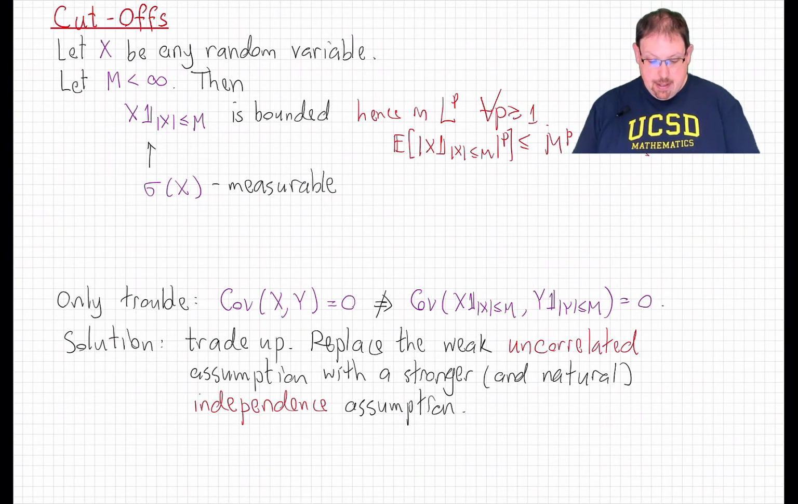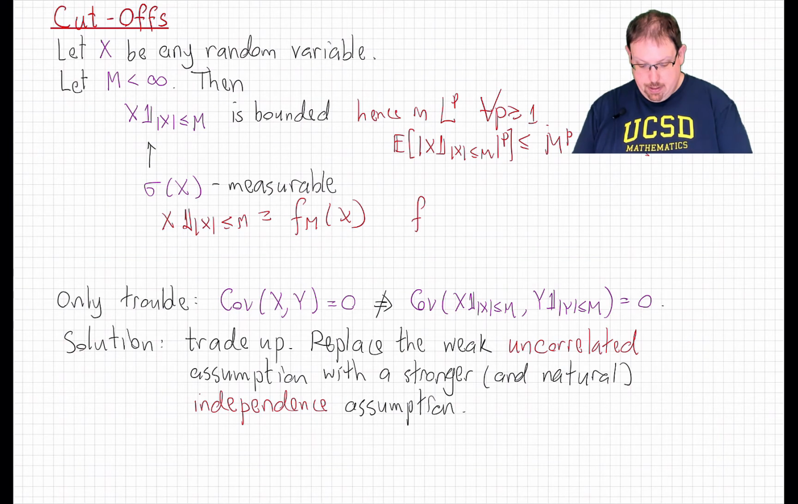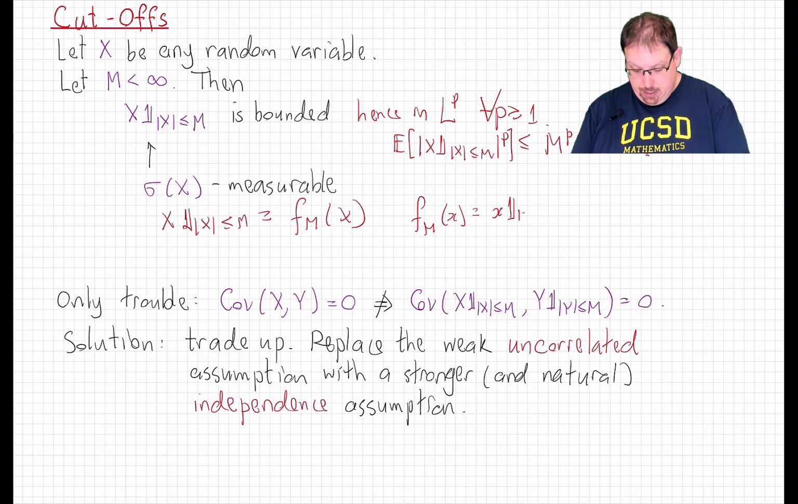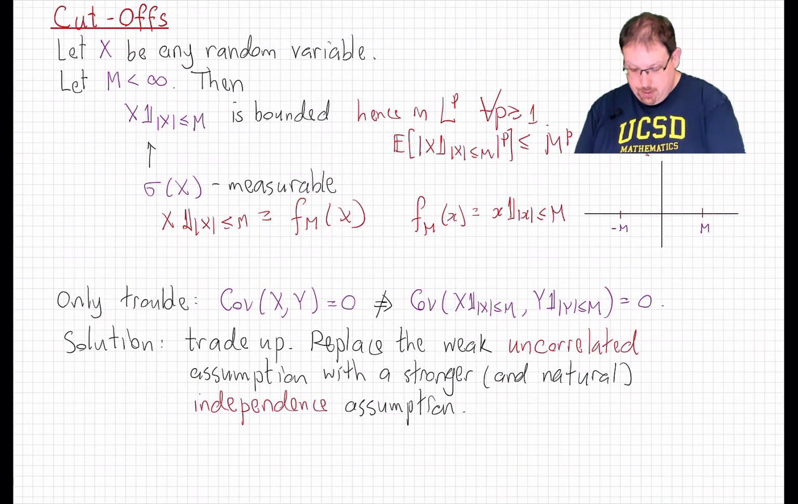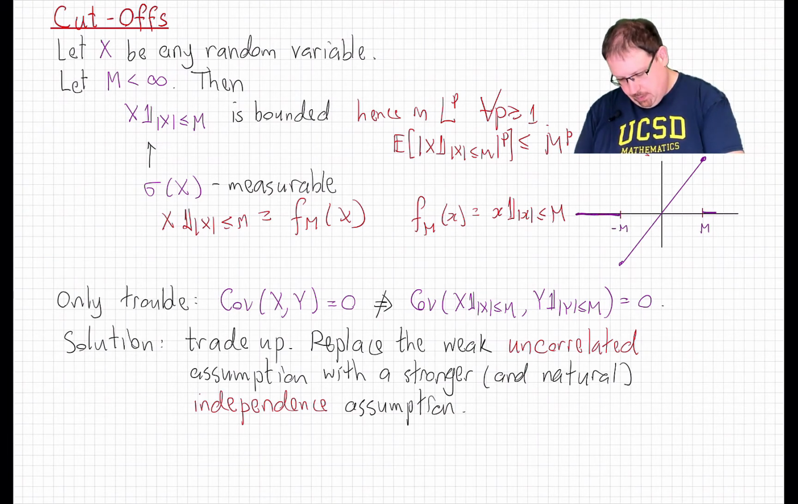On the other hand, this new random variable, the cutoff X, is still measurable with respect to the sigma field generated by X. And the reason for that is that the cutoff can be written as a nice function of X. That function is just the cutoff function, x times the indicator that the absolute value of the real number x is less than or equal to m. In other words, it's the identity function on the interval from minus m up to m and 0 outside that interval.